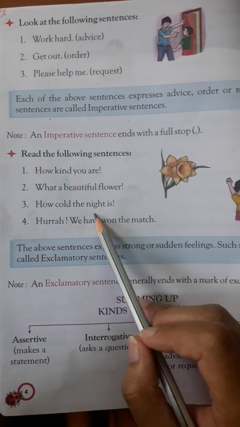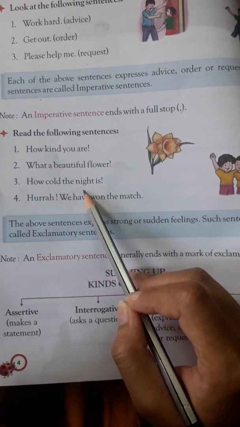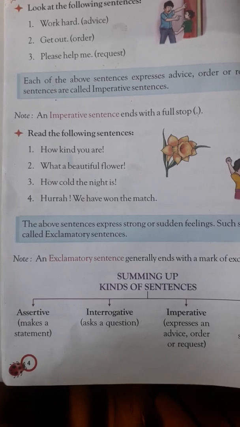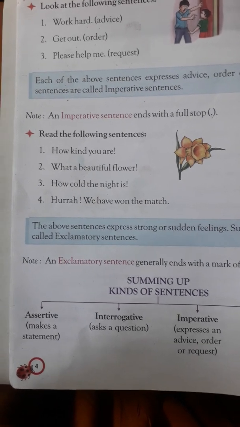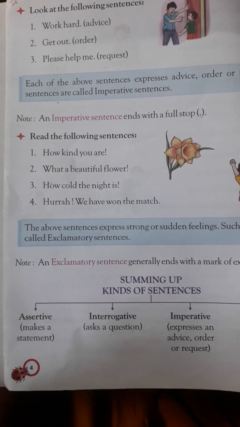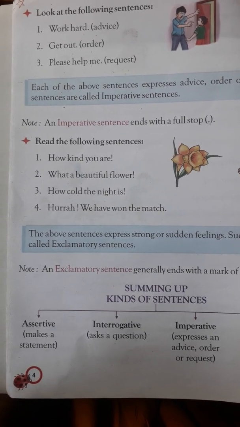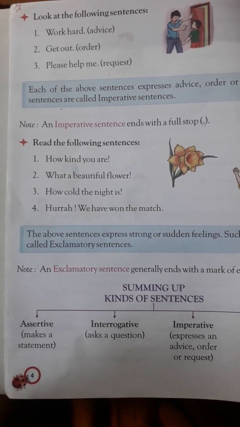Now everyone come on to the last, the exclamatory sentence. What are exclamatory sentences? Exclamatory sentences are those sentences which express a sudden feeling. Okay, I am giving you an example. Wait.